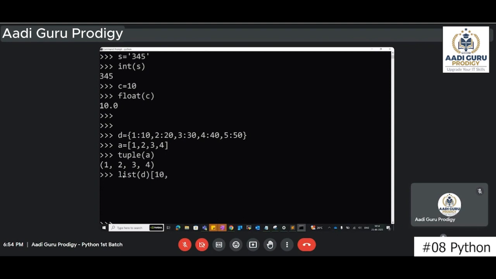Okay. In the case of dictionaries, as I have informed you, the dictionary will only remember the keys, like 1, 2, 3, 4, 5. It will not remember the values, because if D remembers the keys, that is enough, since the key is mapped to the values anyway. So D will always focus on keys. Now if you try to convert it into a list, it will take only the keys like 1, 2, 3, 4, 5.